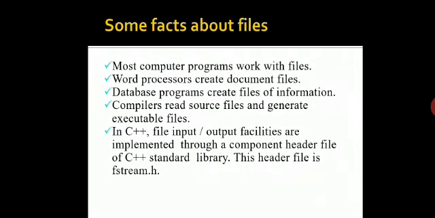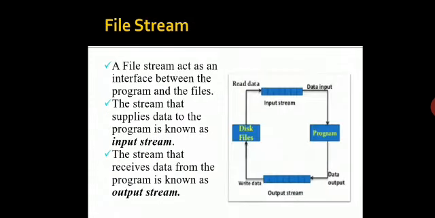Some facts about files. Most of the computer programs work with files. A word processor creates document files. Database programs create files for information. Compilers read source files and generate executable files. In C++, file input-output facilities are implemented through a component header file of the C++ standard library. This header file is fstream.h.